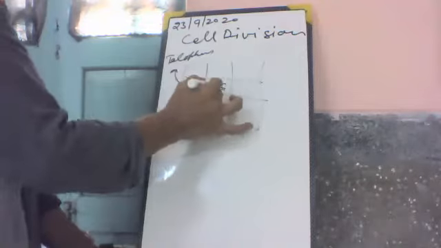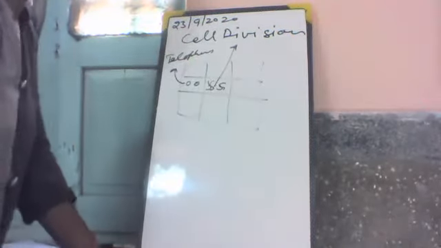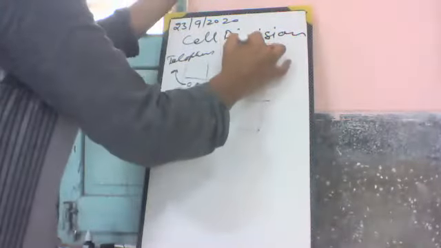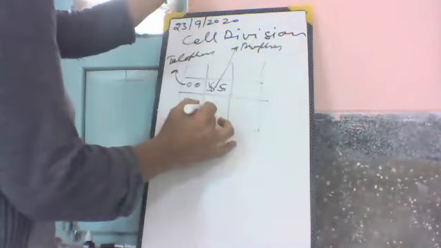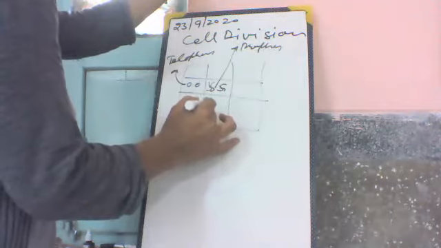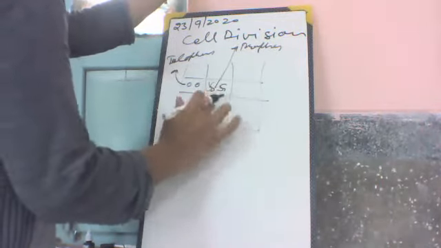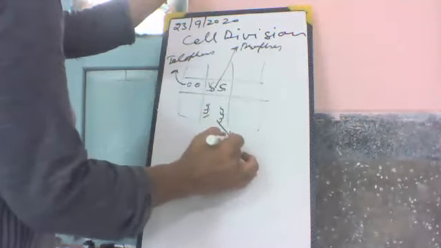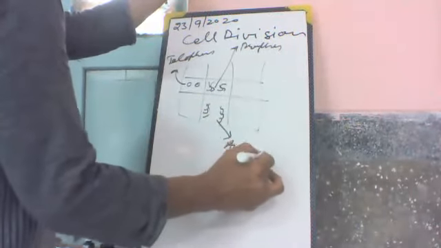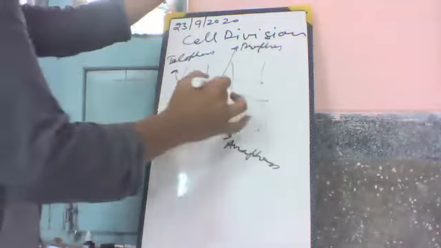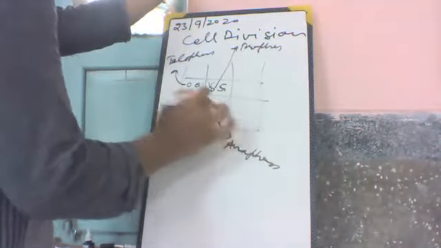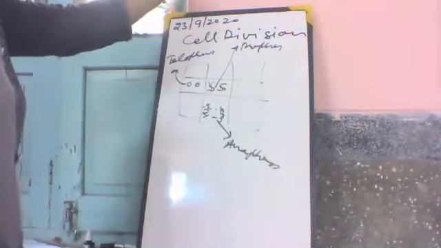Then here is a stage of prophase. Then they are moving apart towards the poles. It is the anaphase stage, and asters are seen. This is the anaphase.